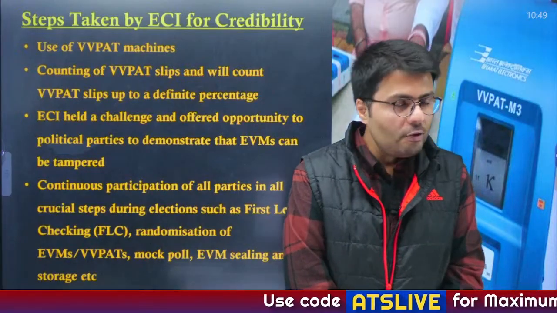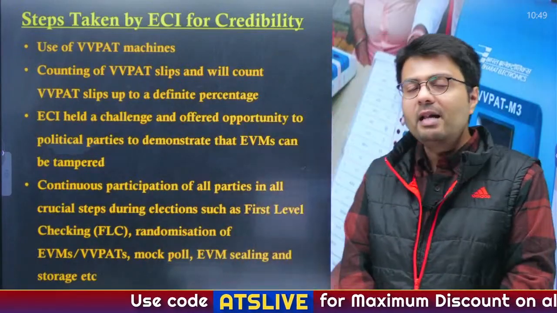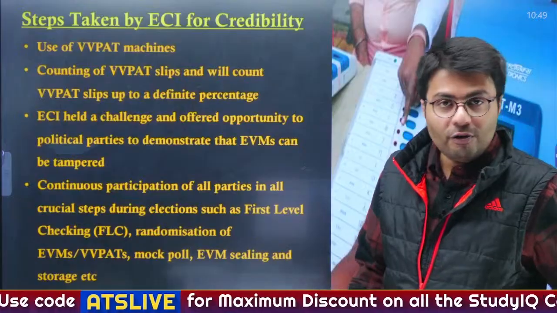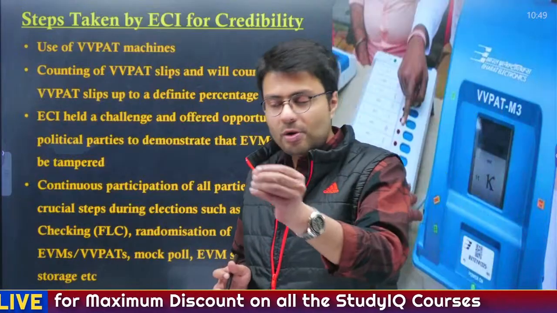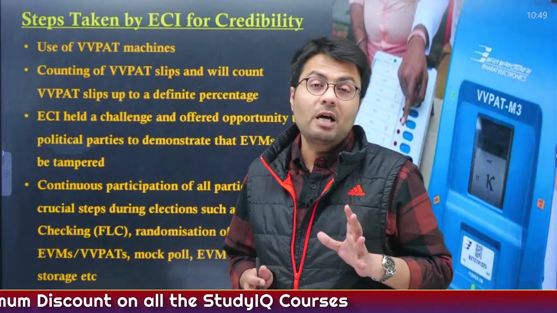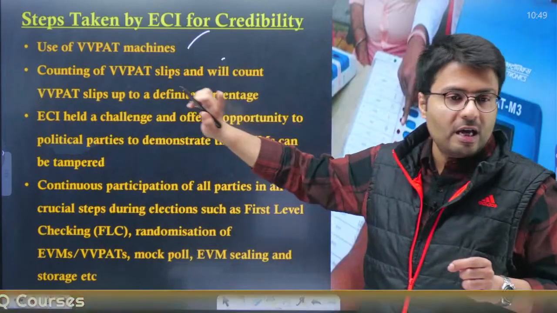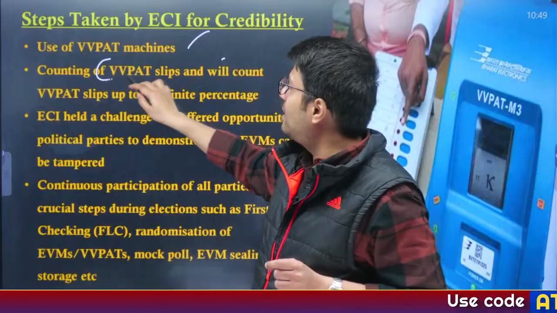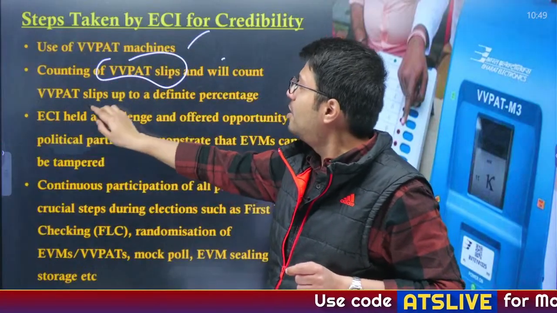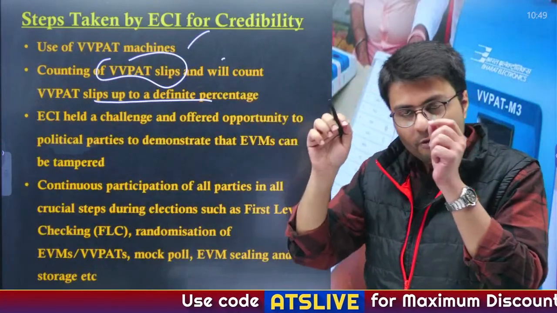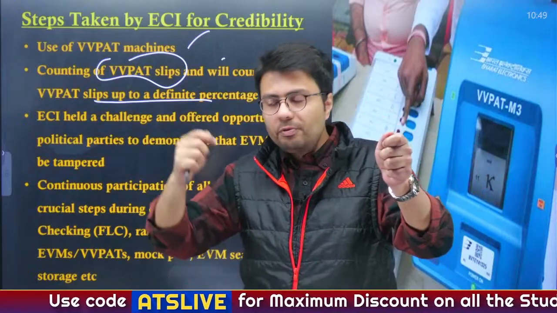Now, there were many questions on the credibility of EVM, and there are many steps that the Election Commission of India has taken to ensure that the use of EVMs is quite credible. First of all, VVPAT was introduced, as I have told you, and these VVPAT slips are counted after the election, so that the VVPAT count actually matches the count of the ballot unit.